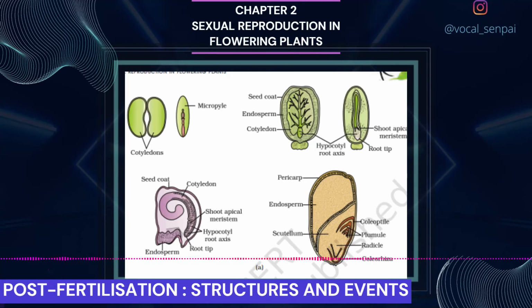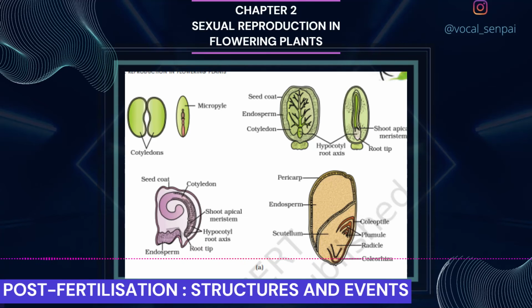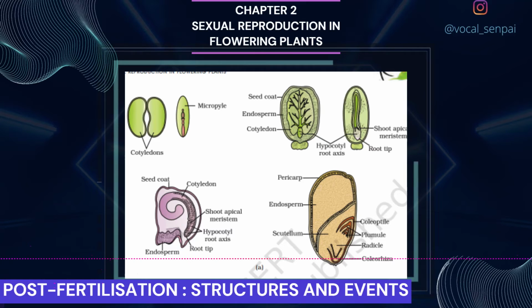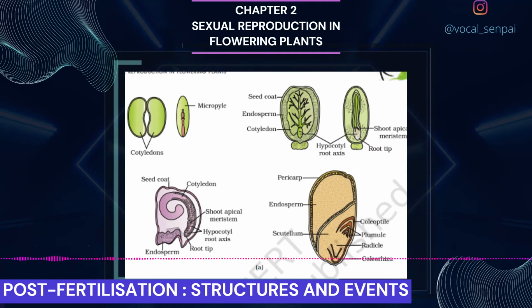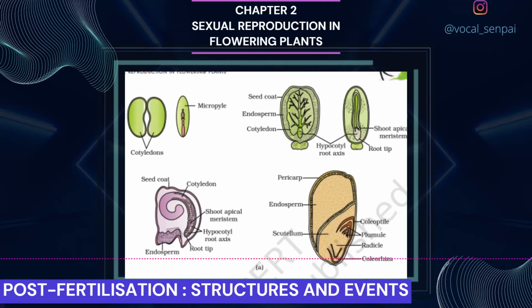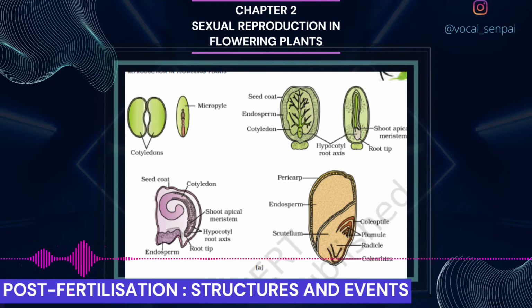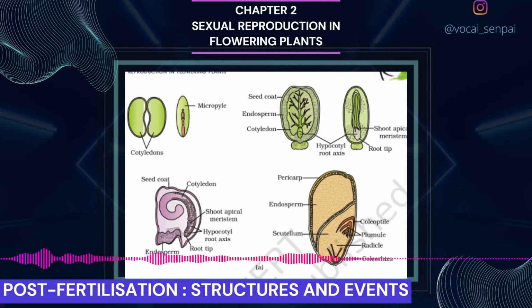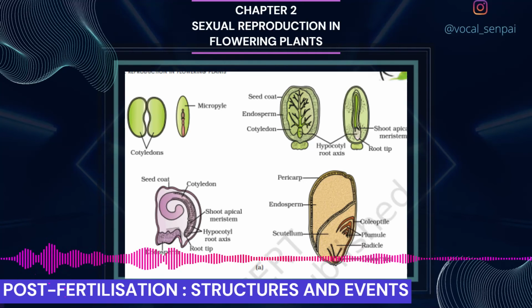Integuments of ovules harden as tough protective seed coats, figure 2.15a. The micropyle remains as a small pore in the seed coat. This facilitates entry of oxygen and water into the seed during germination. As the seed matures, its water content is reduced and seeds become relatively dry, 10 to 15% moisture by mass. The general metabolic activity of the embryo slows down.